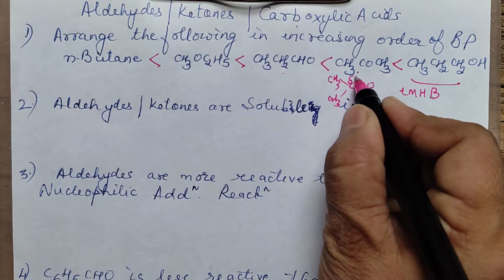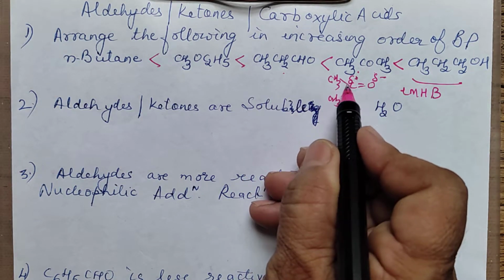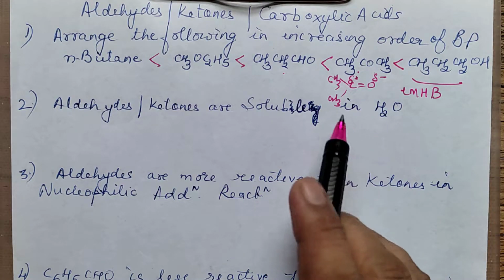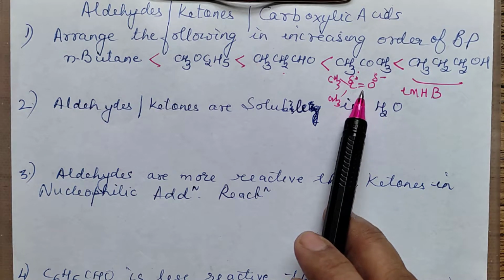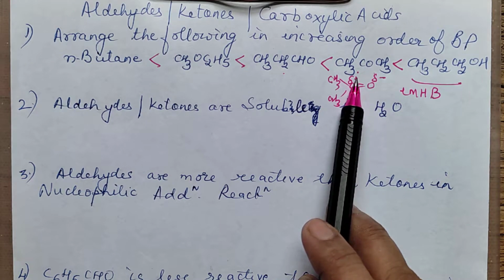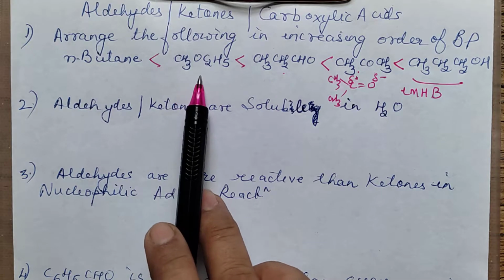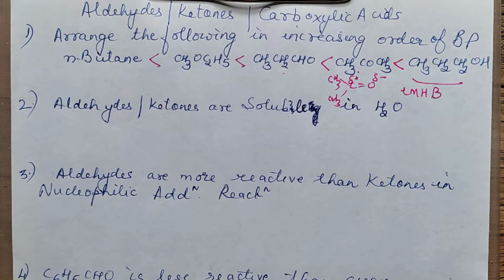So this will have partial positive charge, this will have partial negative. Even this will be, but because of both the methyl groups, it will be slightly bulkier, meaning comparatively bigger size. Bigger size means more surface area, more van der Waals forces. So this will be after alcohol, the lesser one. Then comes aldehyde. Then after aldehyde, you are going to place ether, and a hydrocarbon will be the least.